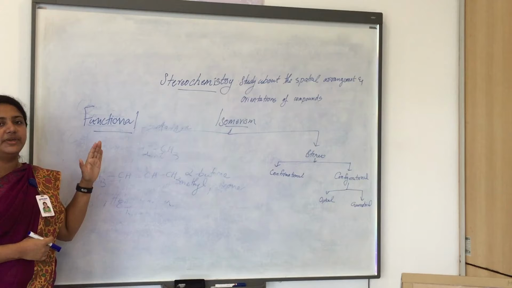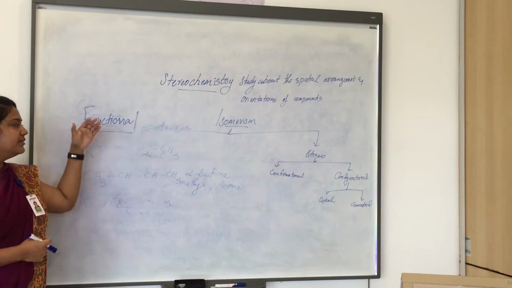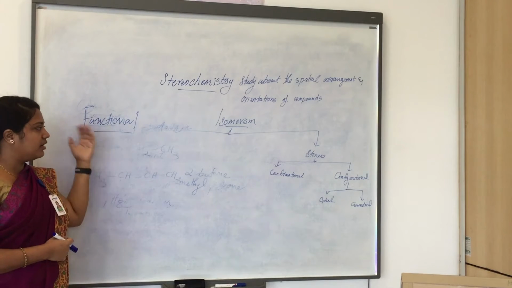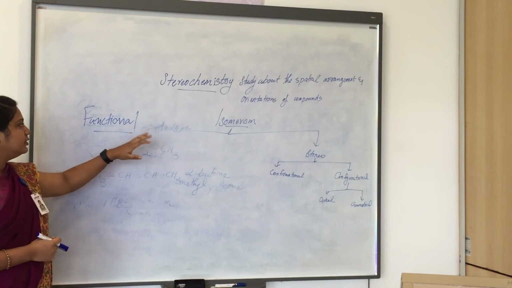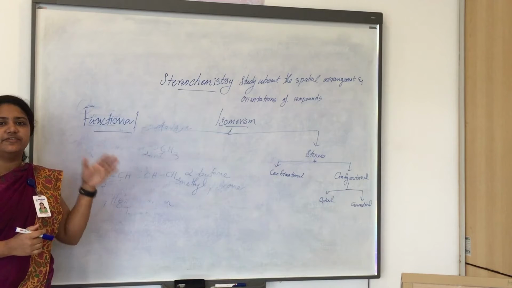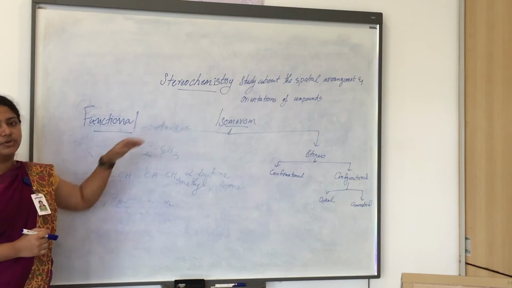Here the difference will be in the functional group. As we all know, there are many functional groups: alcohols, acids, ketones, and so many others. So in functional isomers, the difference will be in the functional groups.